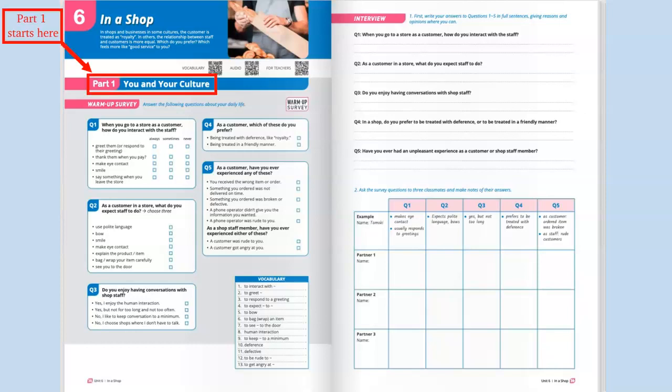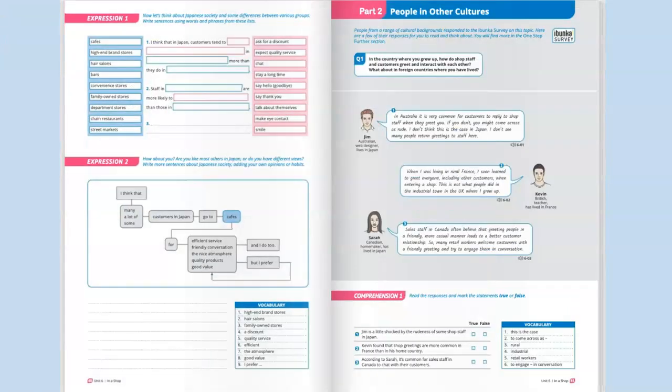First, you will reflect on your own habits and opinions and think about the culture you live in. After that, you will read about and discuss the habits of people from cultures outside Japan.